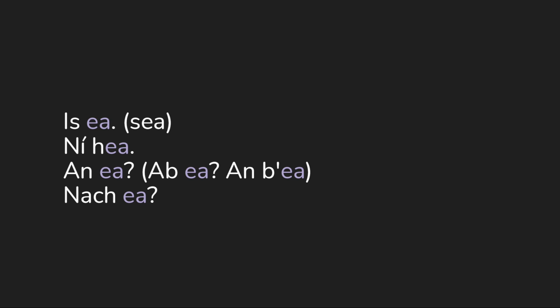Now for a question of the identification type, which we talked a bit about, like An é Cormac an rí, is Cormac the king? Rather than using is ea, the typical answer here is is é. And that's because we're asking about definite concepts, right?